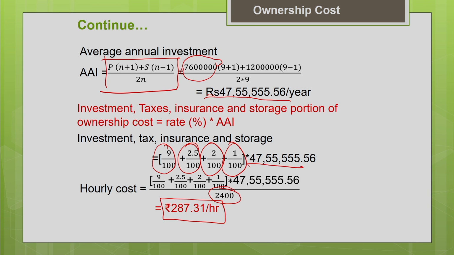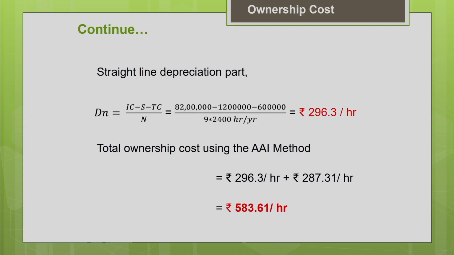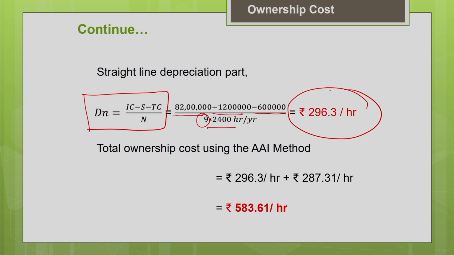Now, we are ready to determine the depreciation cost, which is also an important component of the ownership cost. For depreciation, we are going to follow the straight line method, as it was asked in this problem. You know how to find the straight line depreciation. It is initial cost minus salvage value minus your tire cost, divided by number of years. The initial cost is 82 lakh, salvage value 12 lakh and tire cost is 6 lakh, divided by number of years, 9. You divide it by the 2400 hours so that you can get the hourly cost directly. You will get the hourly cost of depreciation.